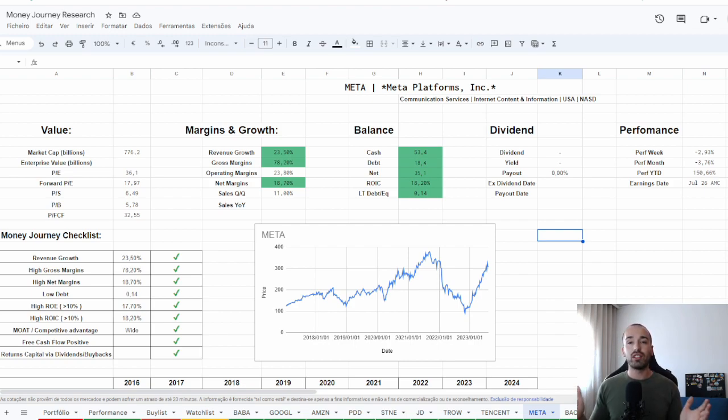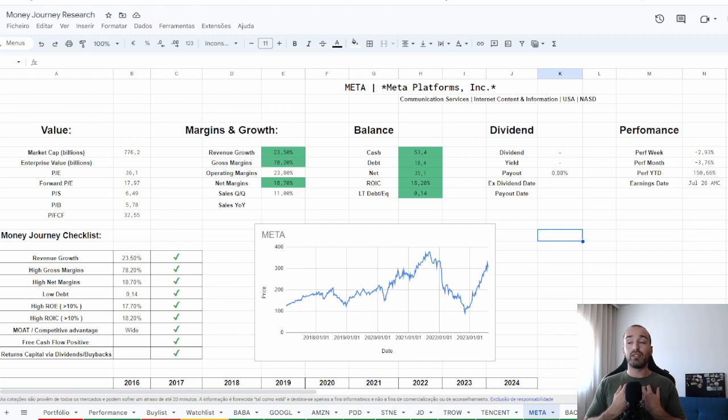So what is the intrinsic value of any company? Intrinsic value is the theoretical value of a company's worth based on its fundamentals, its earnings, its cash flow, and its future growth. So you have to assume a lot of things. It will be a theoretical calculation. You have to assume some growth, some margins, some revenue growth, a lot of things, but I will show you next. Benjamin Graham said the company's intrinsic value is the sum of the cash flows that the company will have in the future. So it's kind of that.